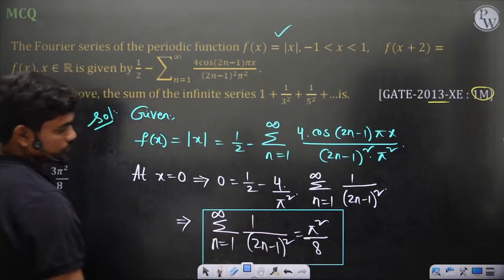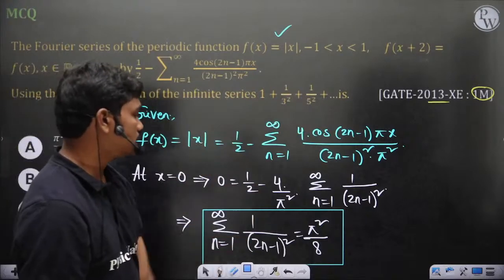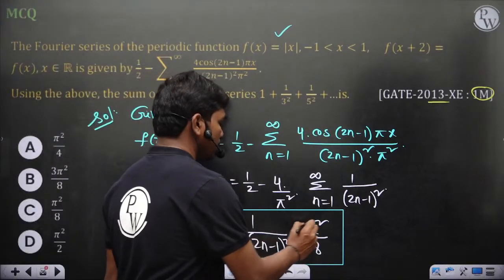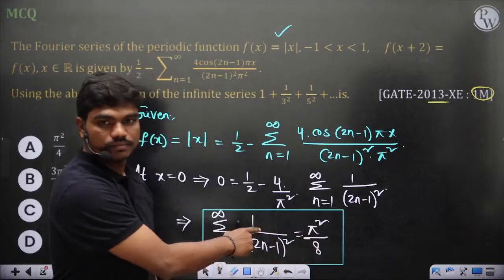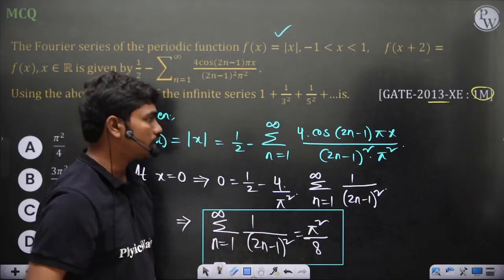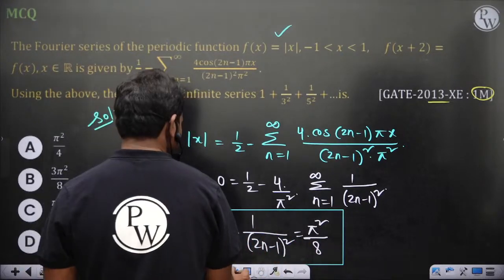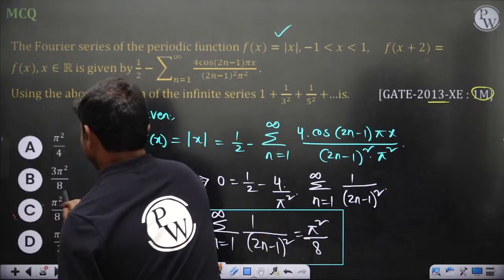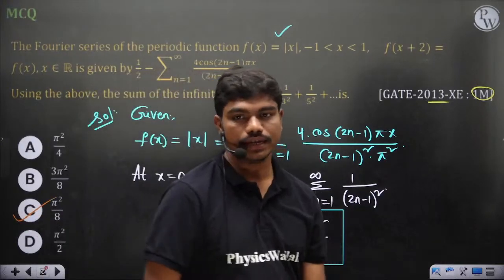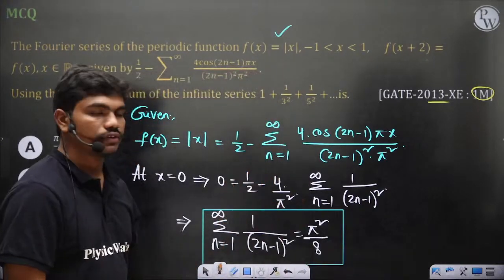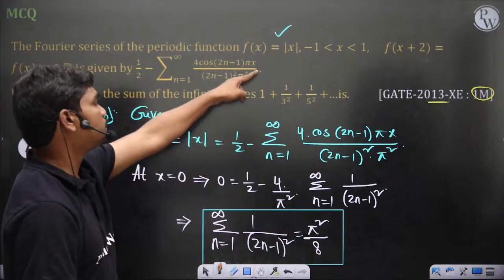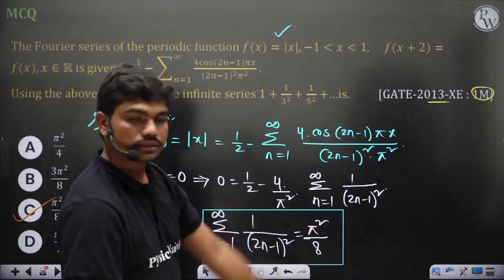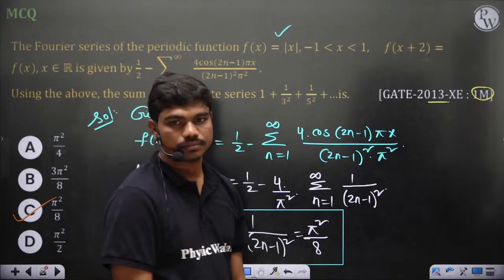That's all. And if you expand this, this sequence will turn up. Like for n is equal to 1, 1 by 1 square plus when n equal to 1 by 3 square and all. So pi square by 8 should be the answer ideally. Here they have given you the Fourier series, very straightforward, so nothing to do. You should think what value of x you should replace so that you would generate this expression. That's the basic idea.